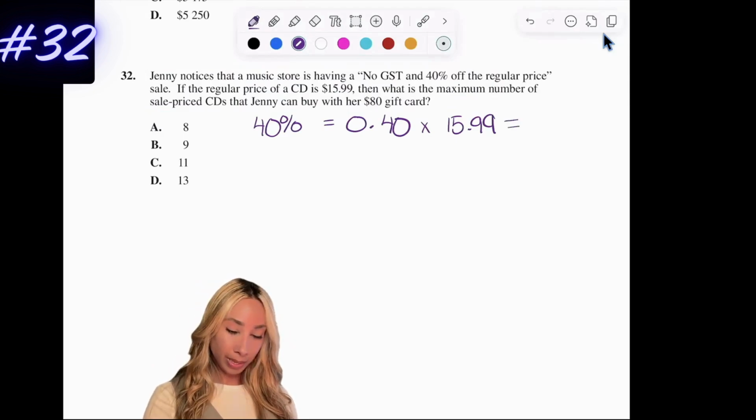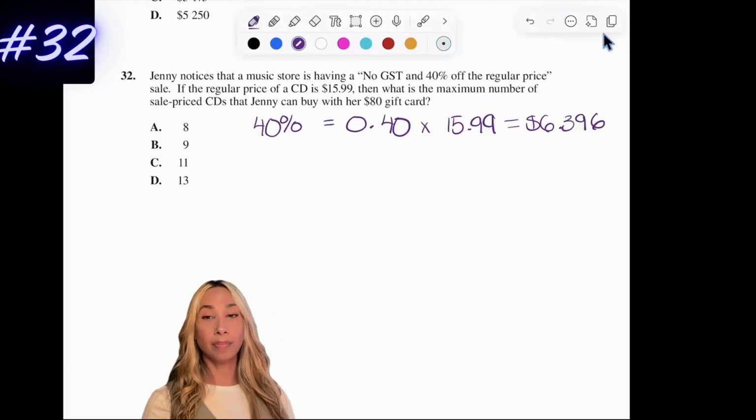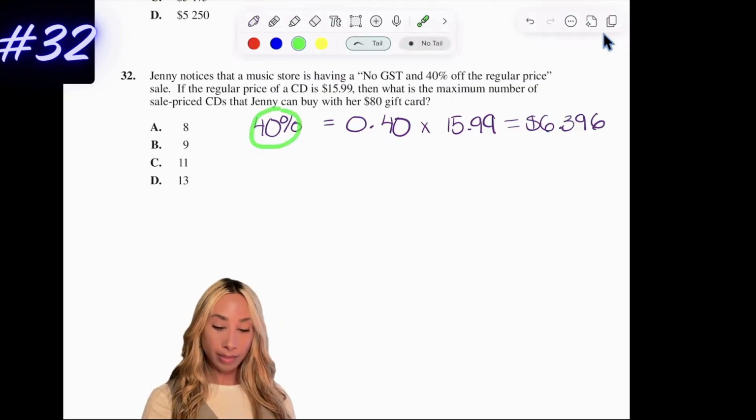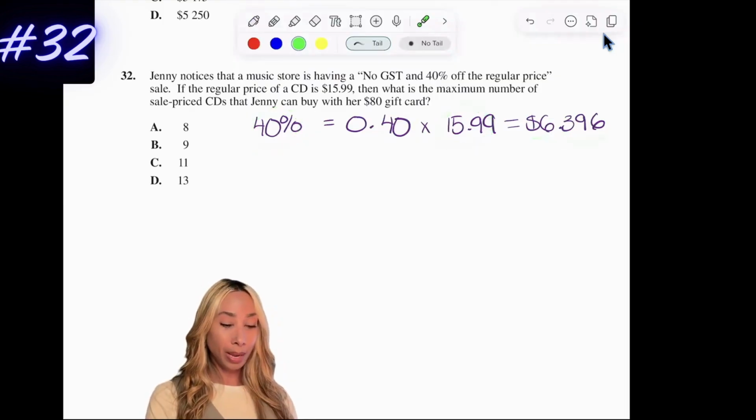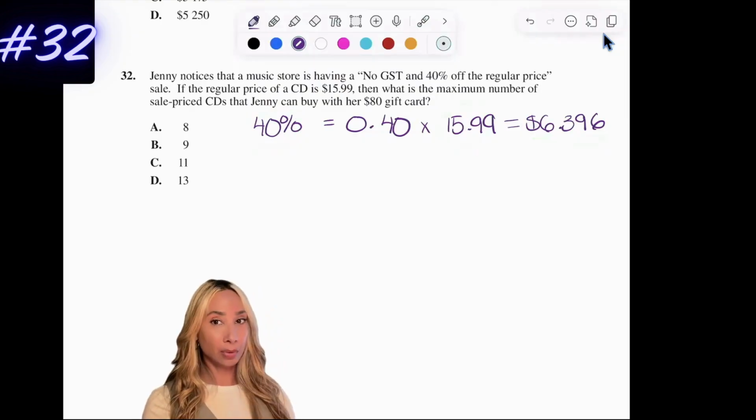So that's going to give me $6.39. Really, I'm going to actually probably round. I'll keep the decimals. I will round at the very end. So 40% of this is this much. Now that's not actually how much she's paying. That's how much her discount is going to be.